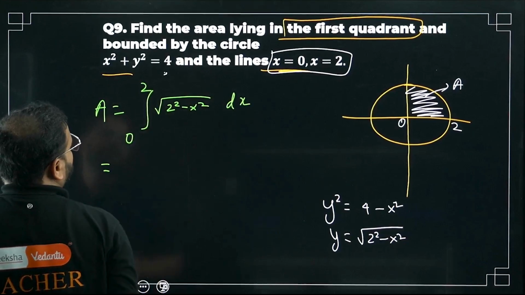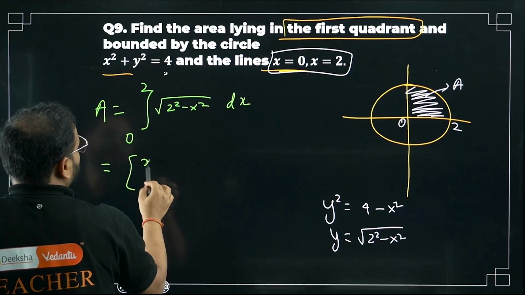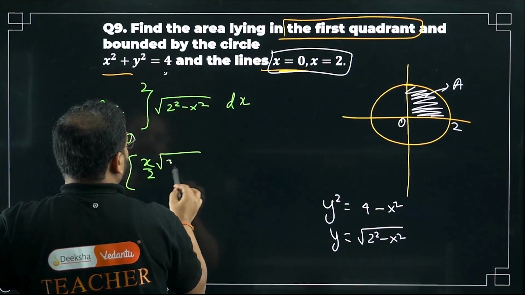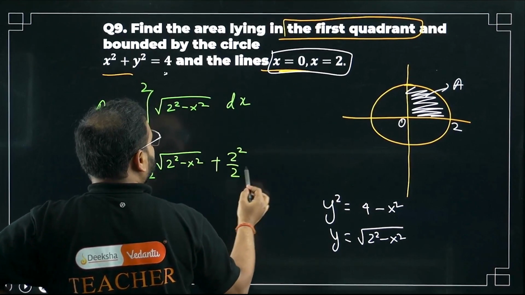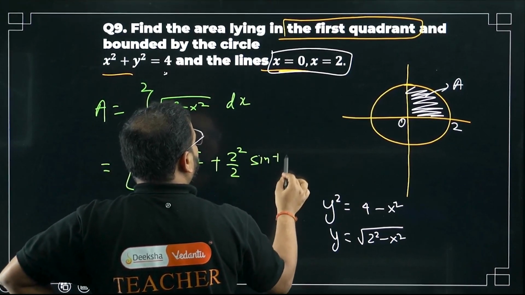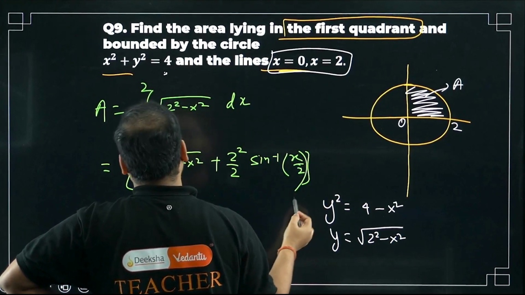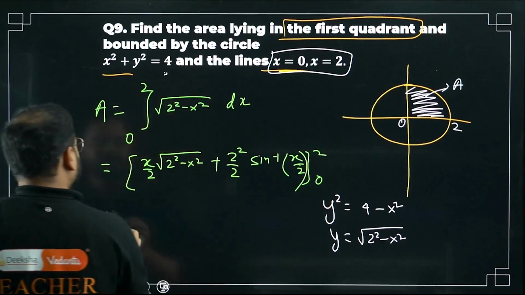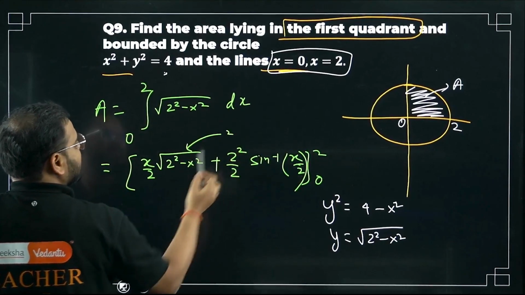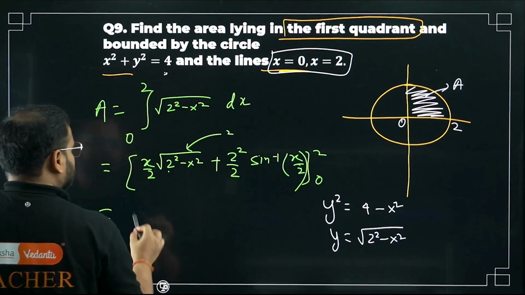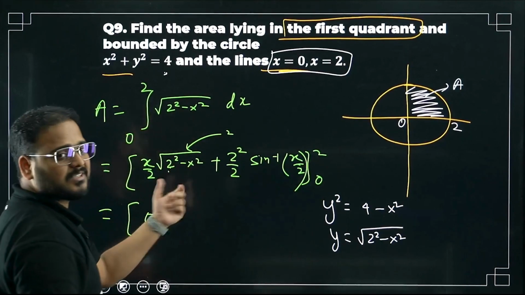Again, a particular function. I'm getting x by 2 times root under 2 square minus x square, plus 2 square by 2 and sine inverse of x by 2, from 0 to 2. Check the upper limit. If you put x as 2, what are you going to get? 2 square minus 2 square, so 0.